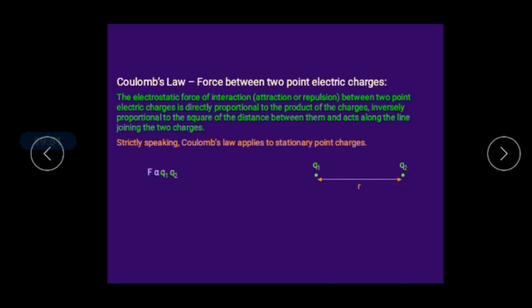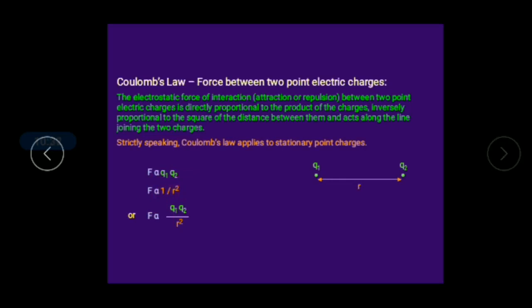So by the definition, I can write F is directly proportional to the product of the two charges. So F is directly proportional to Q1 into Q2, and the second point, it is inversely proportional to the square of the distance between them, right. So as it is, we can write F is proportional to Q1 Q2 by r squared.